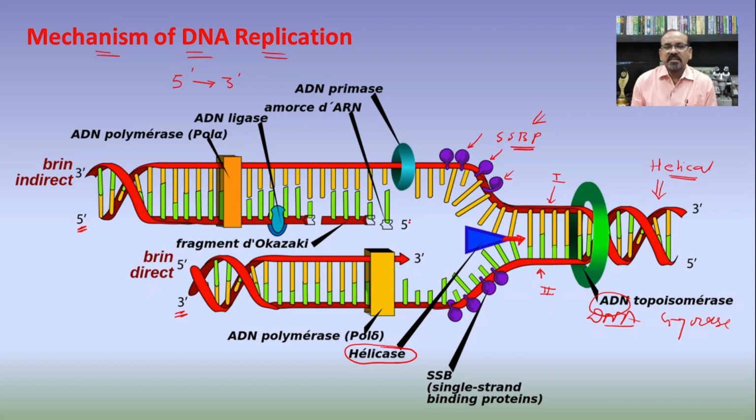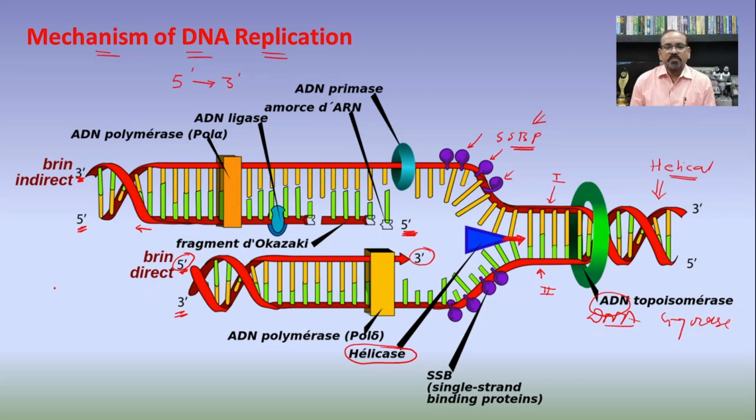So if we see this one here, this is a reverse direction, while in another strand, that is here, there is the presence of the 5' to 3' direction. So in this way, this is actually the available direction to the DNA polymerase for the synthesis of the new DNA molecule on the strand.